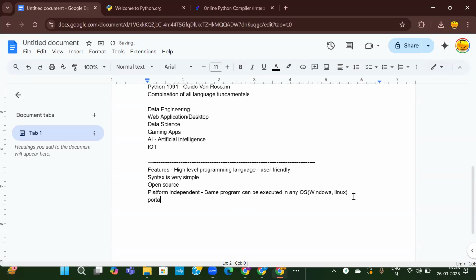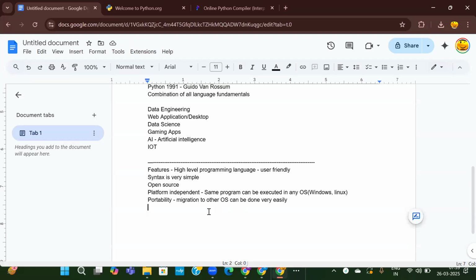And portability. Portability is also the same. We can migrate from one platform to another platform easily. If we have written some programming in Windows, and if you want to migrate it to Linux, we can do that easily. Migration to other OS can be done very easily. You just have to place the files. That's it. You need not modify anything. You just have to place the files or migrate the files.